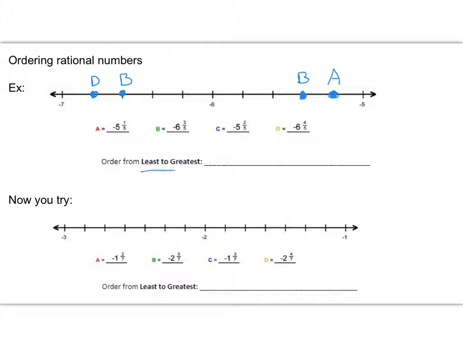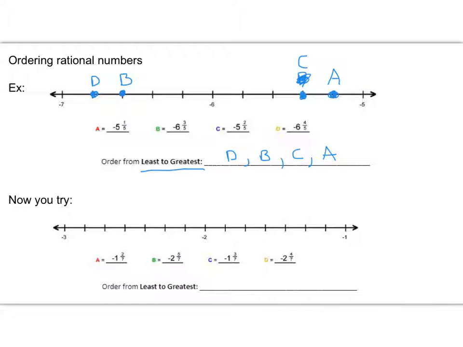Okay, so we're ordering from least to greatest, so we go from left to right on the number line. So I'm just going to use the letters to indicate this. We have D, B, what did I do wrong? I labeled one of these incorrectly. This should be C, not A. Sorry about that. So then C is next, and then A is next.